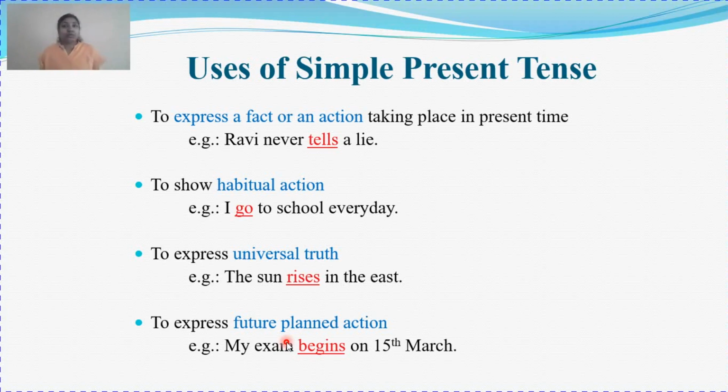So right now it's not March. Right now it's not that month. Say my exam begins on 15th March. Today is not even 15th. Today is not even March. But still, keeping that date in mind, I am preparing myself for the final exam. So my preparation has begun. So the action or the act that is going to take place on 15th March, the preparation of that act has begun today, and hence we use simple present tense to talk about such future planned action.